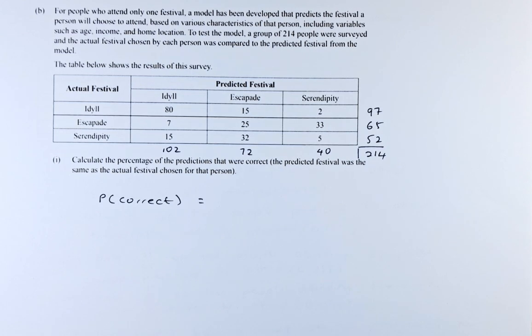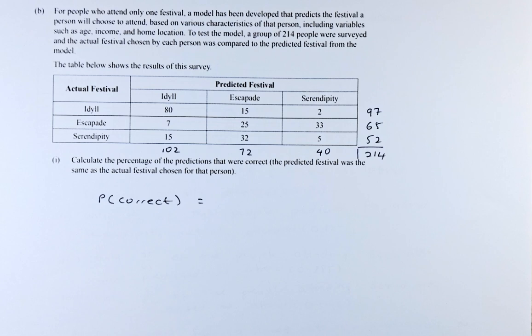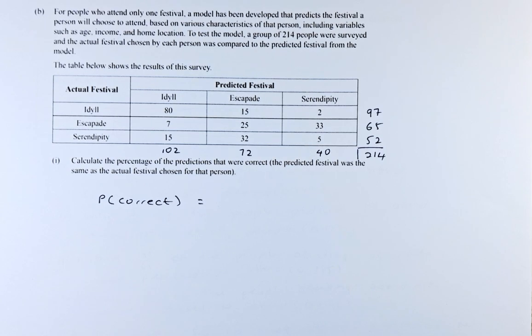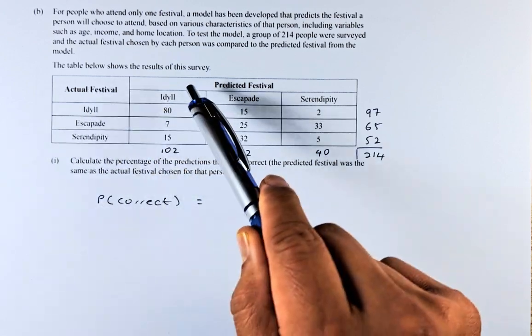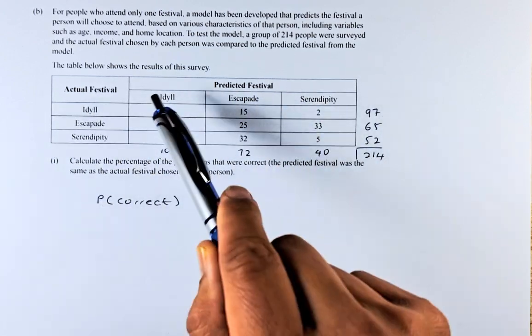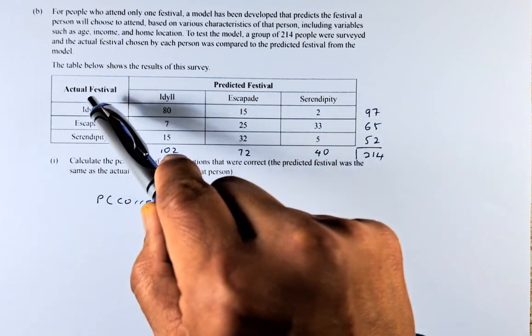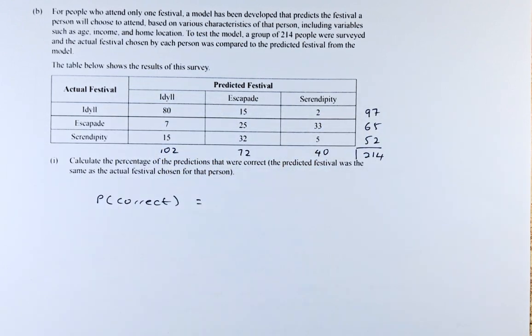For people who attend only one festival, a model has been developed that predicts the festival a person will choose to attend based on the various characteristics of that person, including variables such as age, income, and home location. To test the model, a group of 214 people were surveyed and the actual festival chosen by each person was compared to the predicted festival from the model. So this is the predicted and this is the actual. Okay, the table shows the result of the survey.